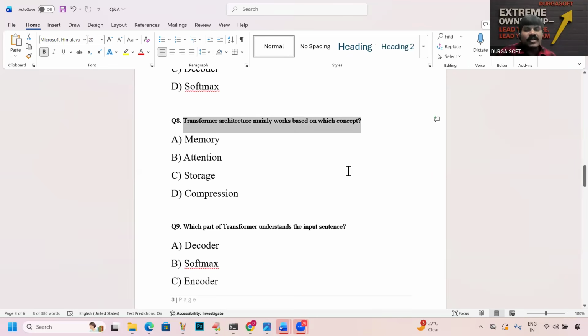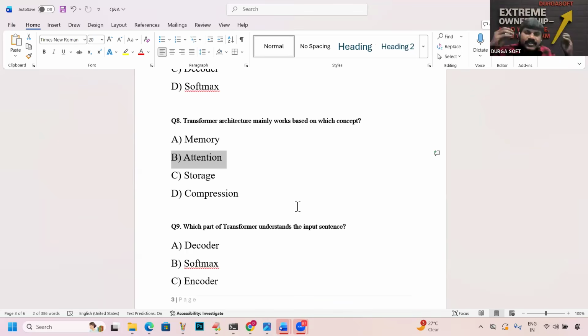Next, the transformer architecture mainly works based on which concept? Memory, attention, storage, compression. I told you, the heart of the transformer, the secret of the transformer, is the attention concept.